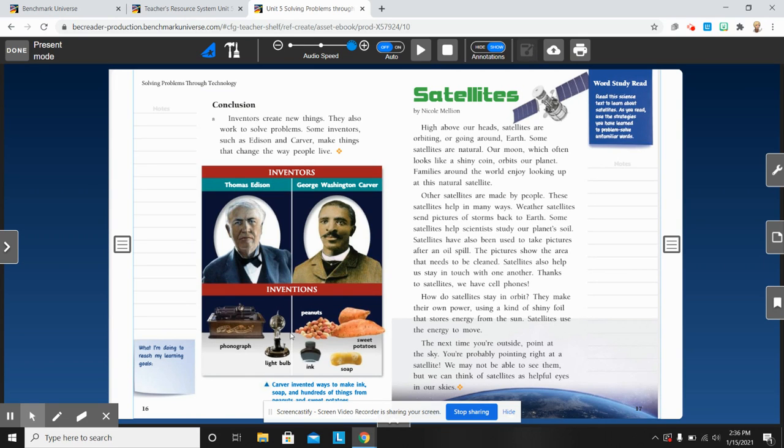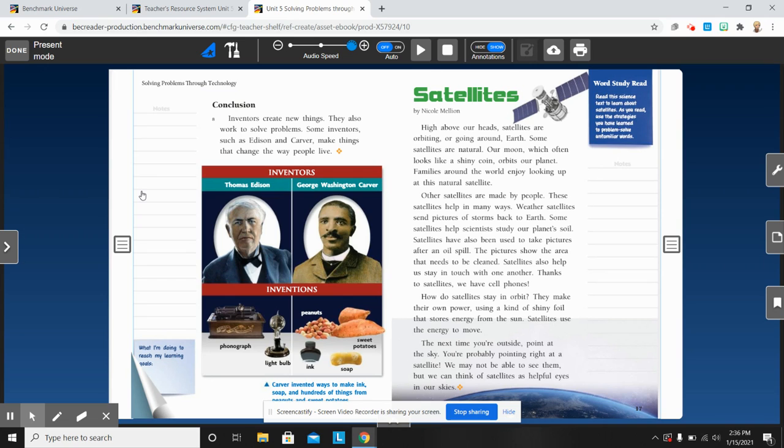Think about the things that Carver invented. Look, there's soap and ink. Both of those things come from peanuts or sweet potatoes. It says right here that Carver invented many ways to make ink, soap, and hundreds of things from peanuts and sweet potatoes. Think about how that makes life easier. If you can use something that you have to make other things. So these two men are very smart and they were very helpful to our world.